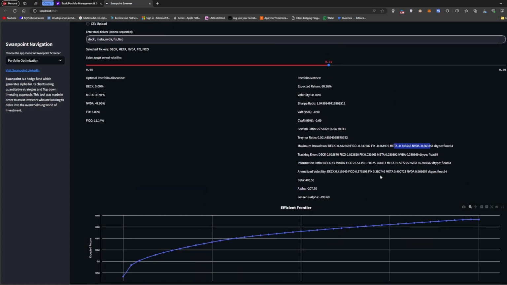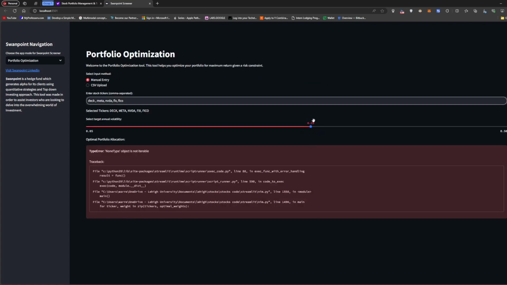The reason why you see a difference here is because in this optimal portfolio allocation, I set it up in a way that every stock has at least 5% in it. So I have a minimum of 5% in each stock. That's why it goes like that. But I don't know if I can go lower doing that. So I guess the lowest solution is 30%.